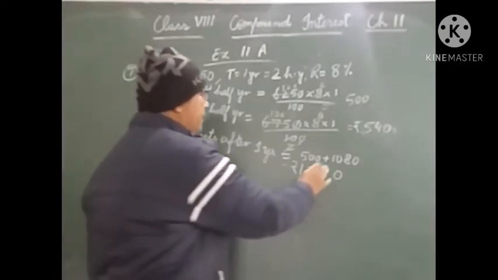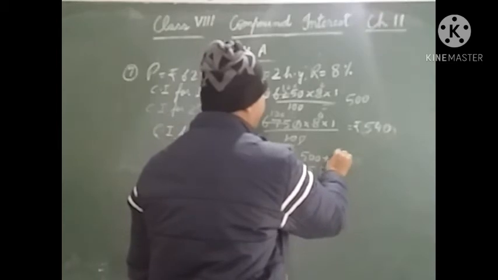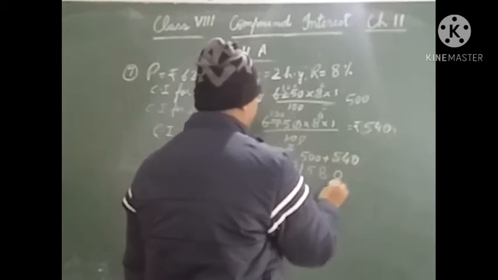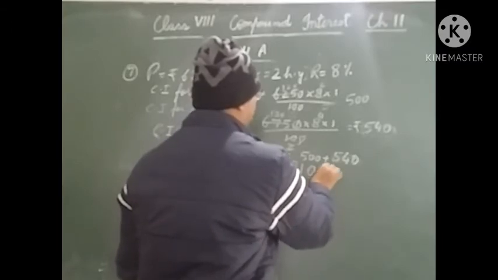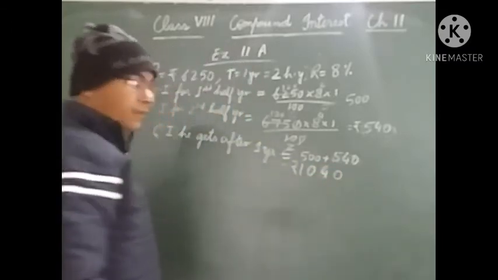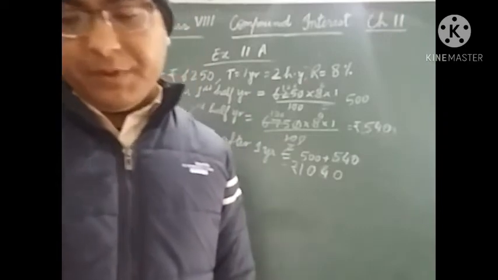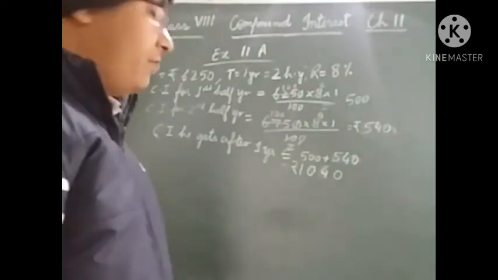Total interest that you will get will be rupees 500 and rupees 540, which is rupees 1040.